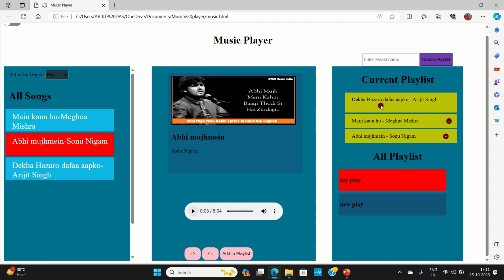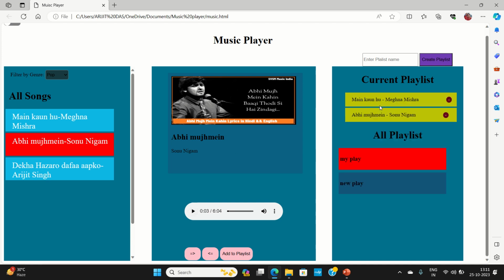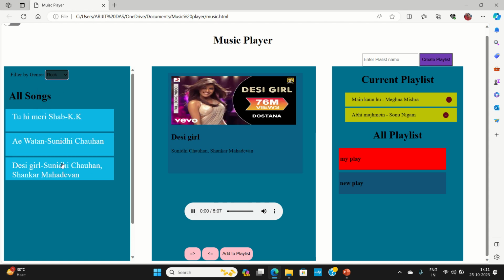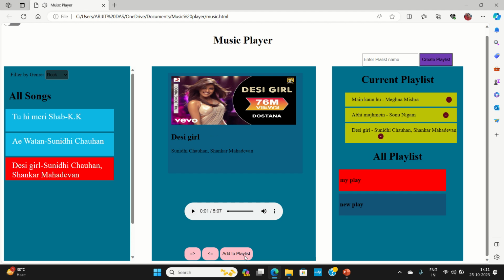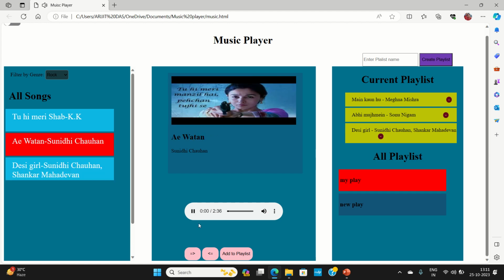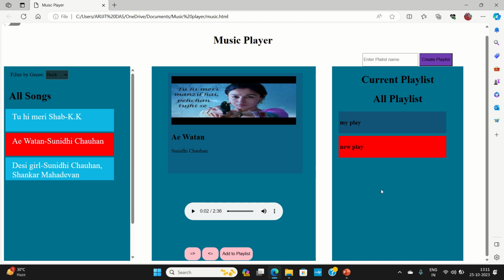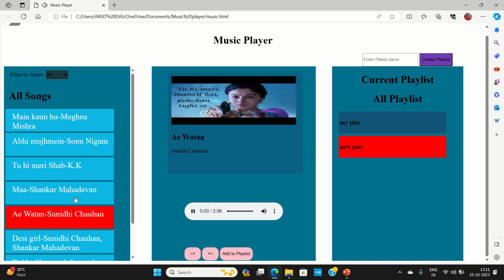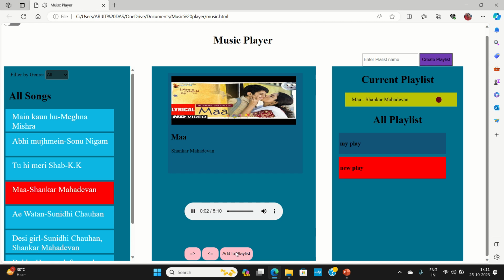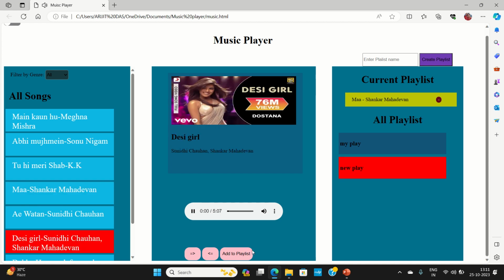Using these symbols, you can remove a particular song from a playlist. Say I have selected the genre, Sigar by Sunidhi Chauhan. You can add it from this. You can remove any number of songs that you want. Say I want to add some songs to new play from Shankar Mahadevan, This Girl.